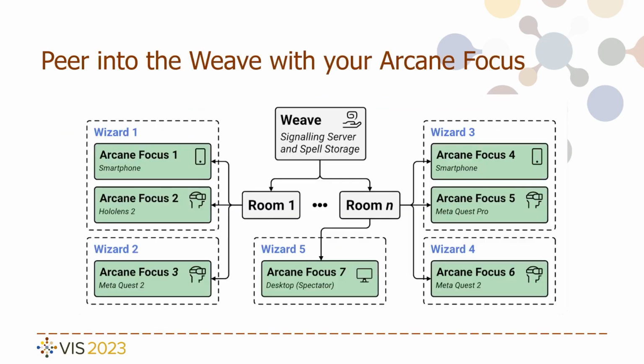Any number of wizards, or users, can join a visualization room and share the URL of that room with the other wizards who can also join. Virtual objects created by wizards in the room are rendered to all devices connecting that room, and each wizard may access the room using any number of devices, be it an augmented or virtual reality head-mounted display, a mobile device, or a desktop as a spectator.